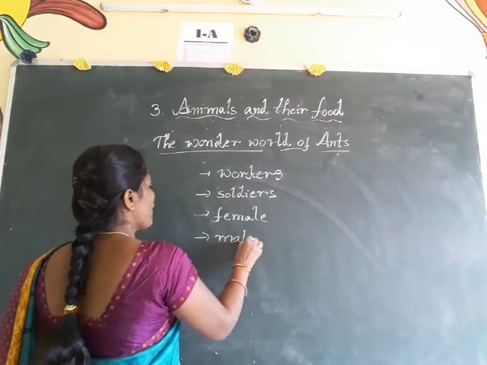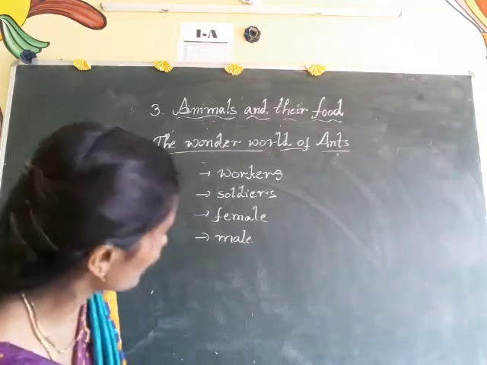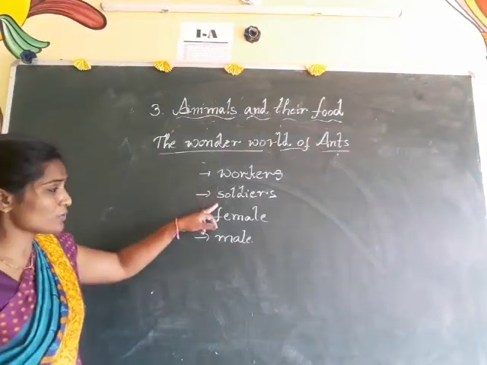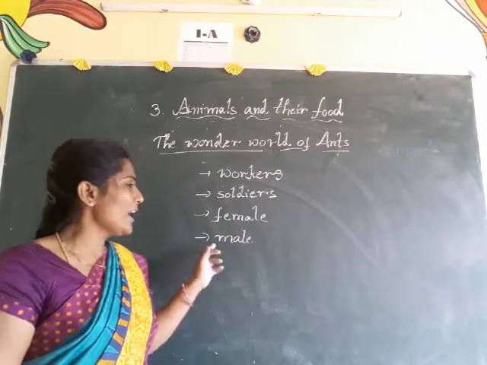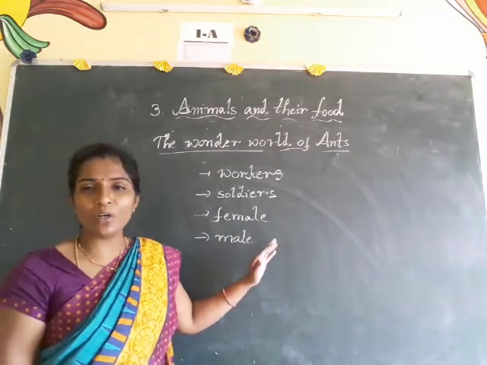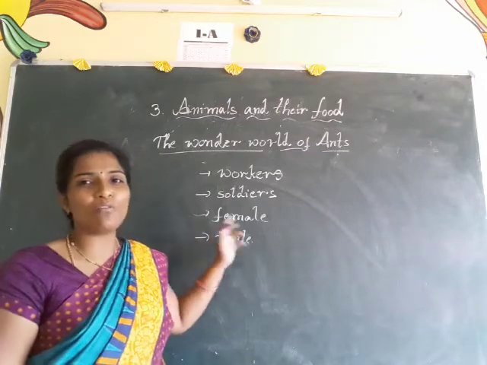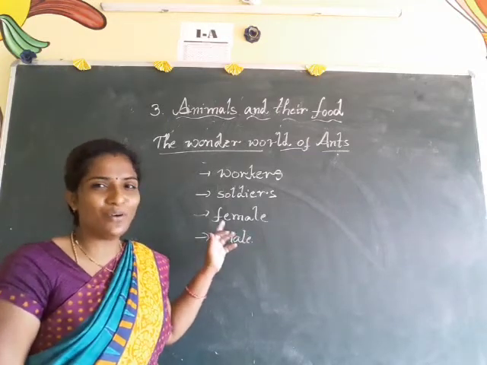Four types of ants are there. Worker ants, soldier ants, female ants and male ants. Female and male ants will not do any work here. The queen is female, of course.